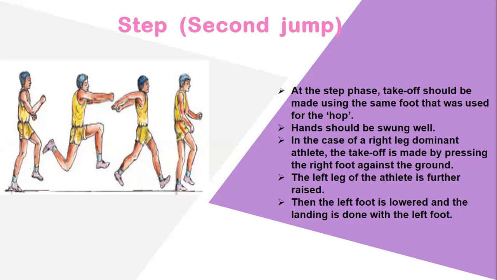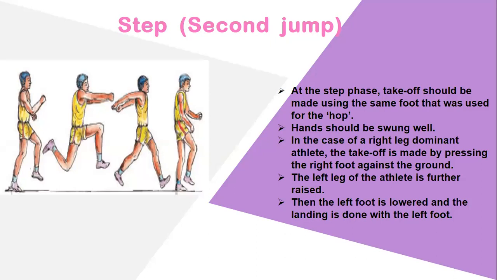அப்ப டேக் ஆஃப்ல ஃபர்ஸ்ட்க்கு லெஃப்ட் யூஸ் பண்ணாக்கா, again they will use left, again they will use right, and lastly they will use both, right. You need to be very careful. Right, now here you can see what they are telling. Second, they are telling hand should be swung well. நாங்க கையை அசைக்கிற நேரத்துல தான் நாங்க ஸ்பீட கூடுதலா எடுக்கலாம். அப்ப அதைத்தான் சொல்ல வராங்க. Next, in the case of right leg domain athletic, the takeoff is made by pressing the